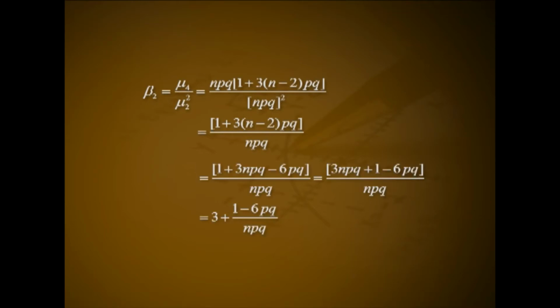Measure of kurtosis beta 2 equals mu 4 divided by mu 2 square, that is npq into (1 plus 3 into (n minus 2) pq) divided by (npq) whole square, which is 1 plus 3(n minus 2)pq divided by npq, that is 1 plus (3npq minus 6pq) divided by npq, which is (3npq plus 1 minus 6pq) divided by npq, that is equal to 3 plus (1 minus 6pq) divided by npq.